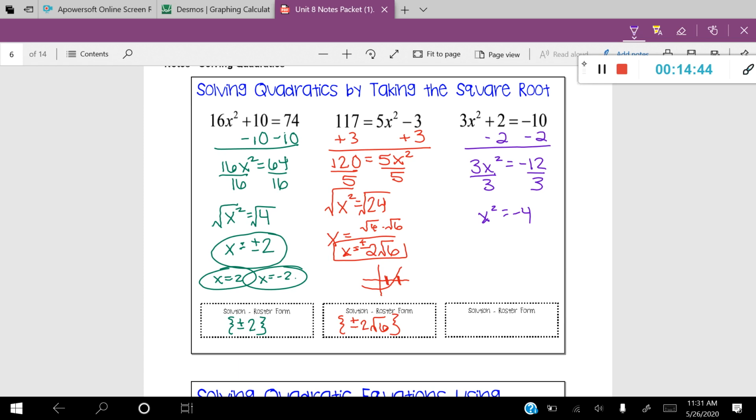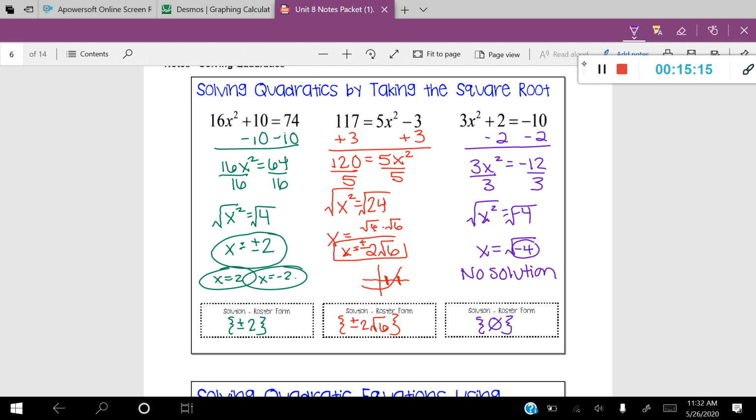All right, you can see where this is going. When I take the square root of both sides, I'm left with x equals the square root of negative 4, and we cannot take the square root of a negative number. This situation does not occur. This is not a real number answer, and therefore the answer to this problem would be no solution. The way you could write it in roster form would be like this: a little circle with a slash through it.